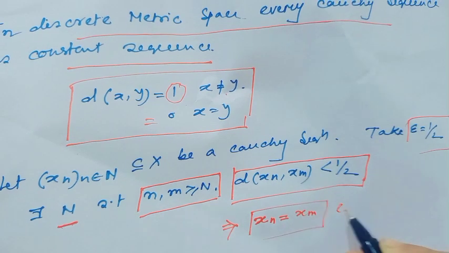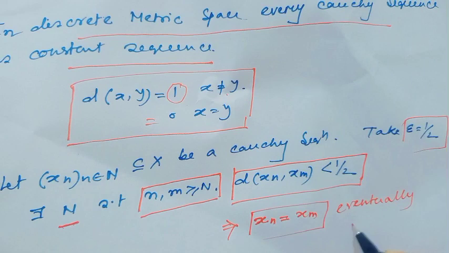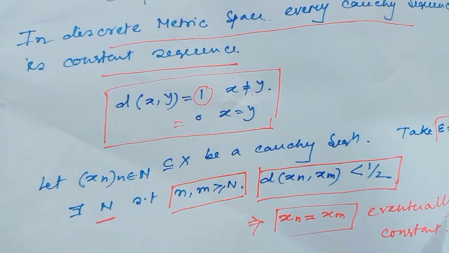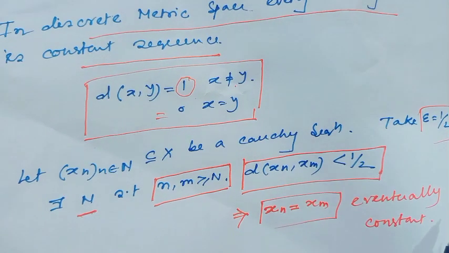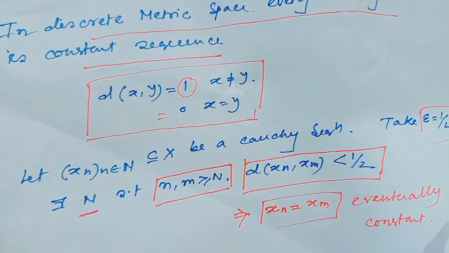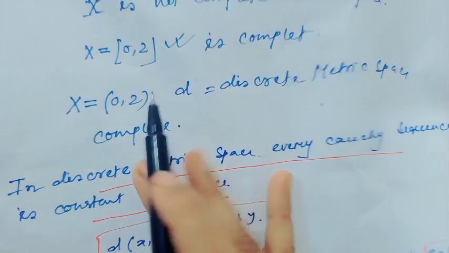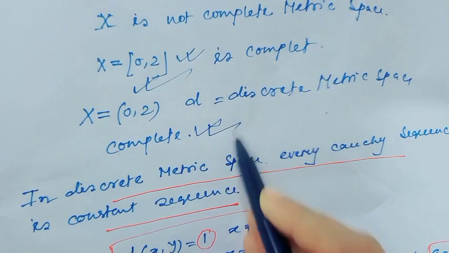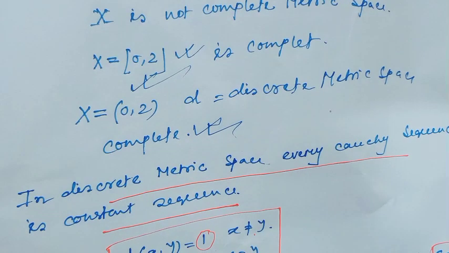And we all of us know this is actually the definition of eventually constant sequence in discrete metric space. So, since here the Cauchy sequences are actually eventually constant, this is obviously convergent. So, this set is a complete metric space when the metric space is the discrete metric space.